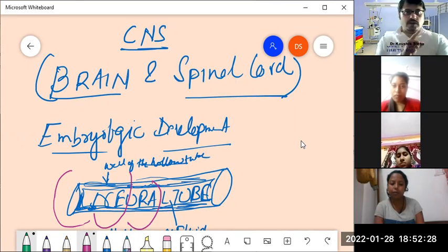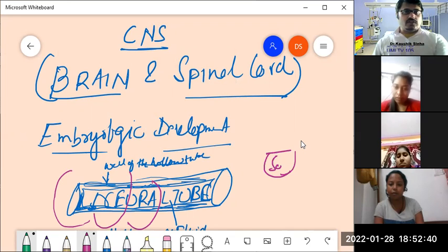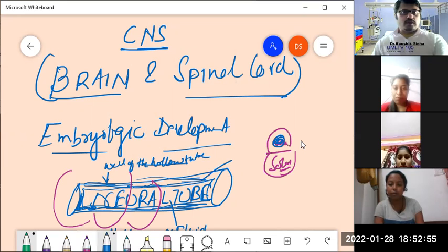Try to recall, I said that the spinal cord is protected inside the vertebral column. If this be an individual vertebra, this is the solid part, and there is an arch where there is a hollow, right? And into this hollow is this blue colored spinal cord present.